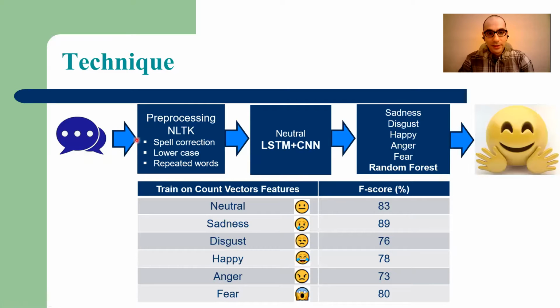Overall, on the top, you can see the complete pipeline. A plain text goes through the pre-processing, then neutral or non-neutral classification, and finally the rest of the 5 classes of emotions, to result in the appropriate emoji.